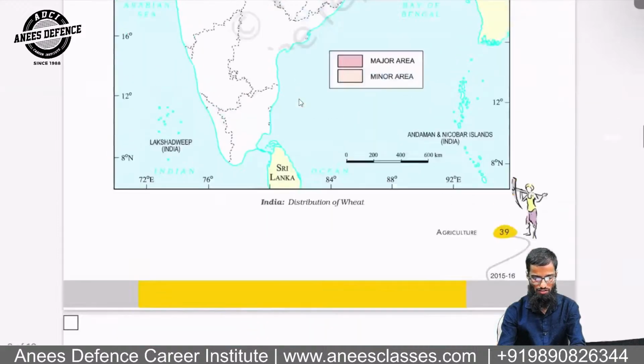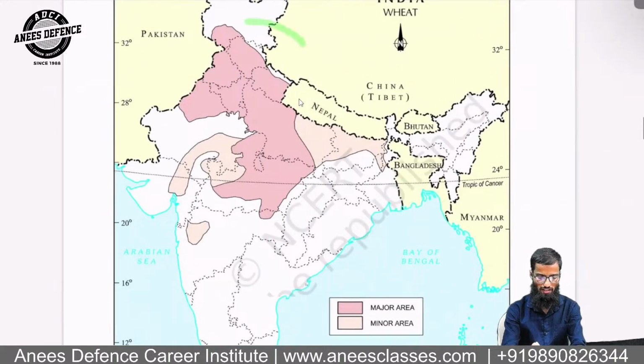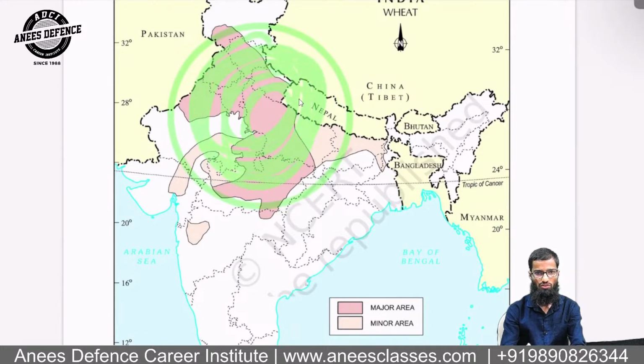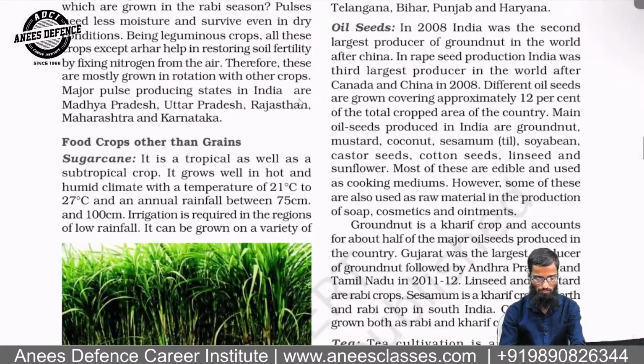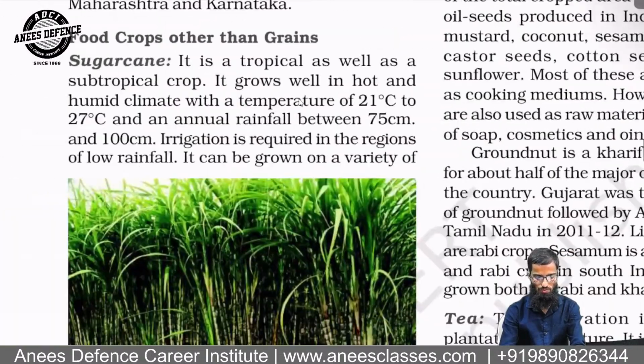This is regarding the wheat, and this is the area of green revolution also. Okay, this is the area of green revolution. So you can see here wheat production. Remember that. Now, the food crops other than